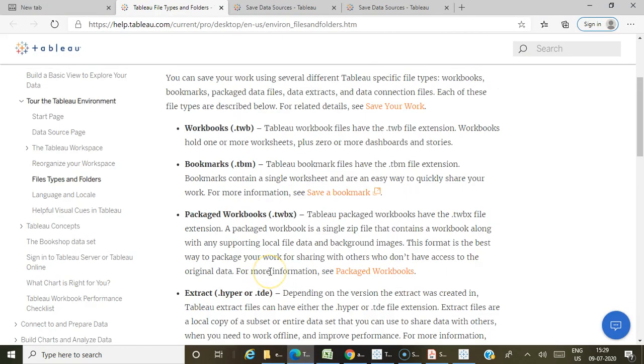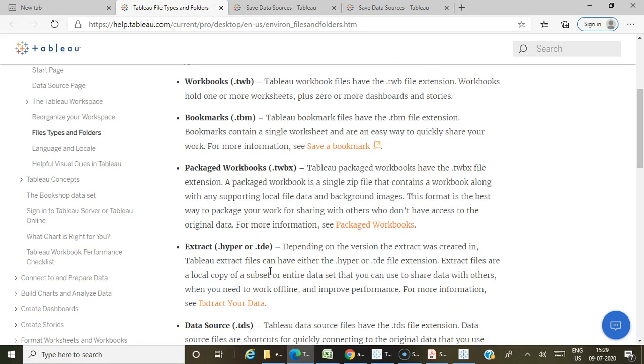I hope you guys are clear with these file types, that is how to save a workbook, how to save a data source, and also how to save a data extract.